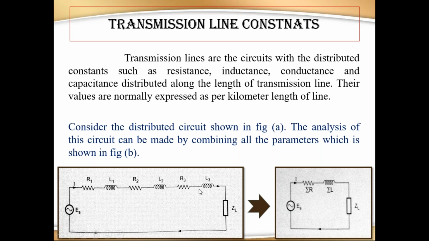These are also constant parameters, and they depend on environmental conditions and the type of material. Now, just imagine the transmission line as a circuit. A circuit consists of a number of elements. If you look at the diagram, let's consider it a circuit consisting of resistance and inductance connected in series. If you want to solve this circuit, you have to reduce it.